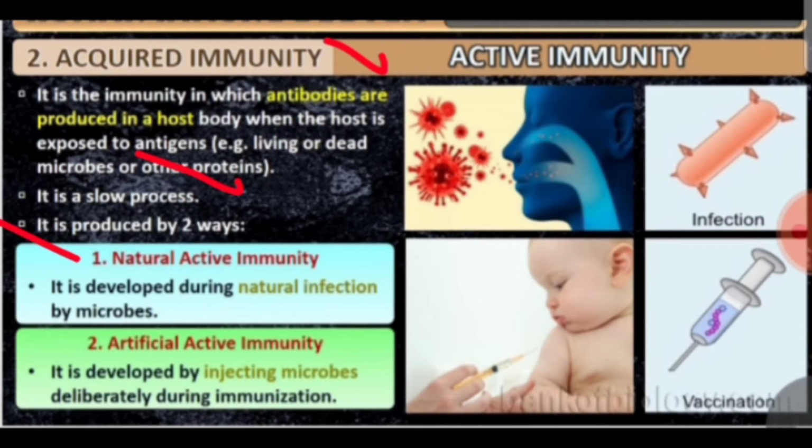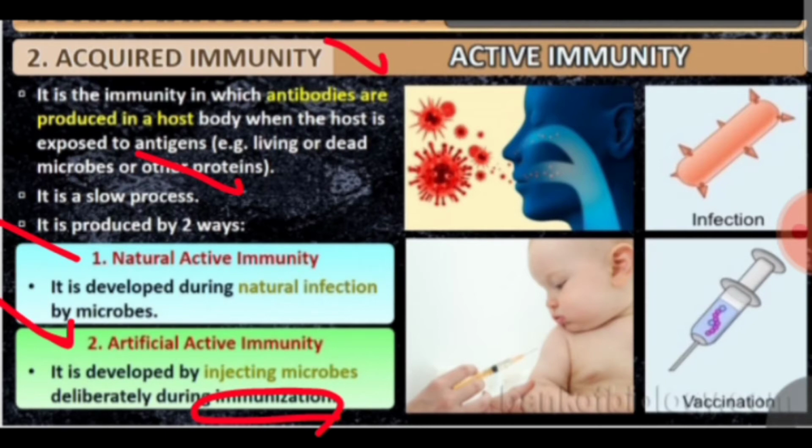One is natural active immunity, which is because of natural infection by an infectious microbe. Second, artificial active immunity is developed by deliberately injecting microbes during immunization, during vaccination.